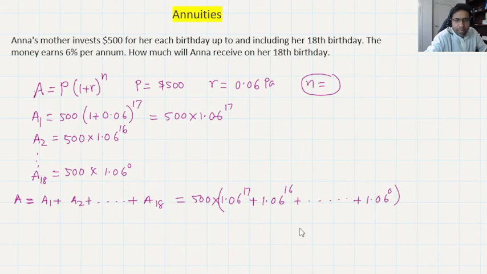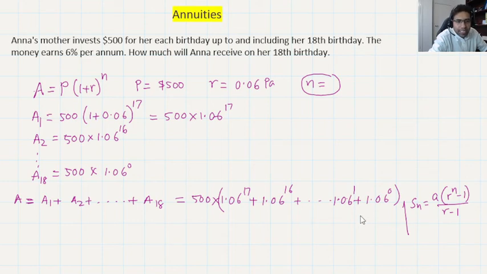1.06^0, right? Now you can see it's a series. Even if you want to write down another one here, it is definitely 1.06 to the power 1, so the power is going up like that, right? So obviously it's a series, and this is the first term and it's a 1, right? When you are adding a series, Sn, I'm just putting in a side note: Sn equals a times r to the power n minus 1 over r minus 1.